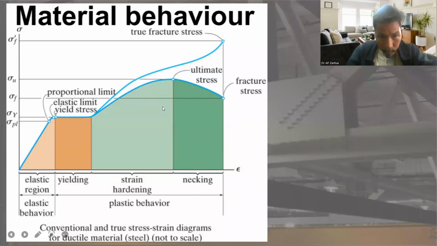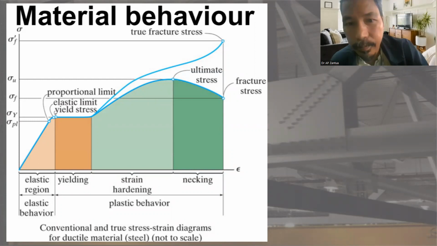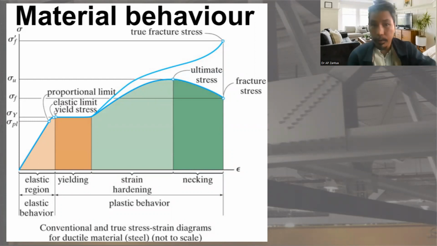Take a look. From this point to this point, it is longer than from this point to this point. It is shorter, no? So the deterioration portion is shorter than the deformation portion. And then immediately it will deteriorate, and at this point it will be broken. R meaning rupture. So fracture or rupture is the same thing. That's why I call it R.